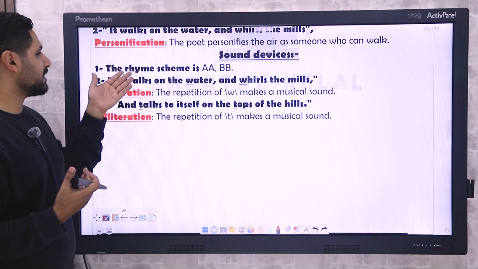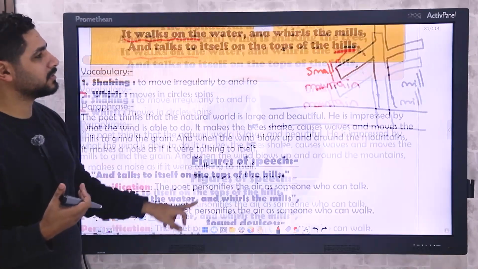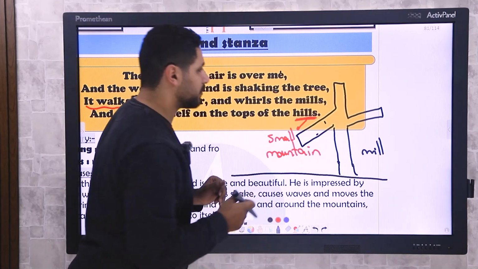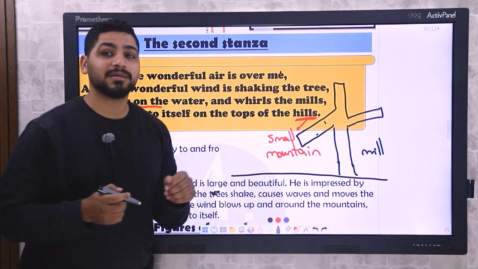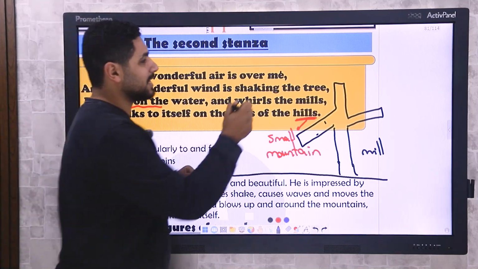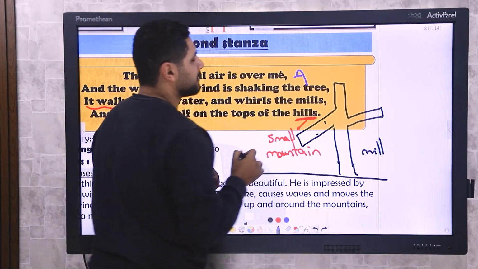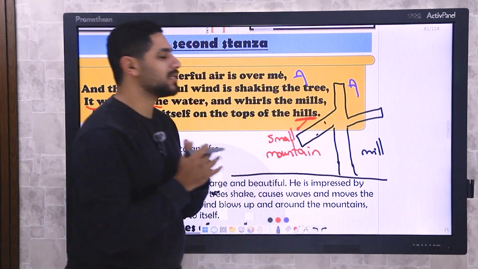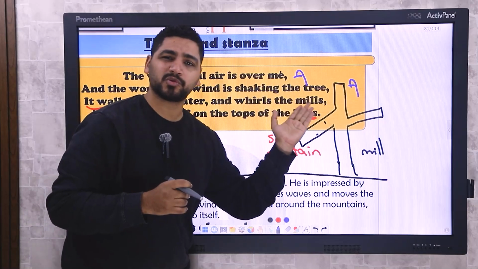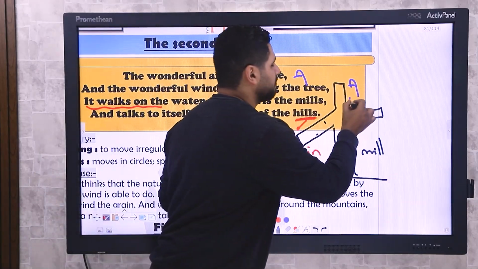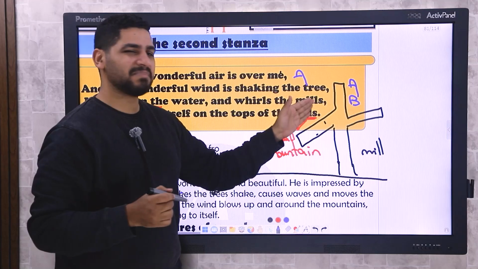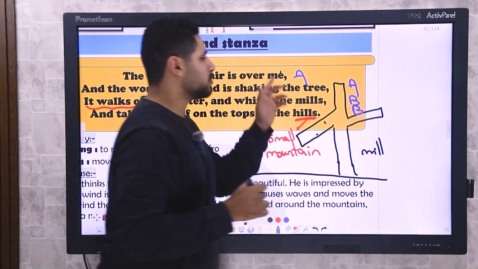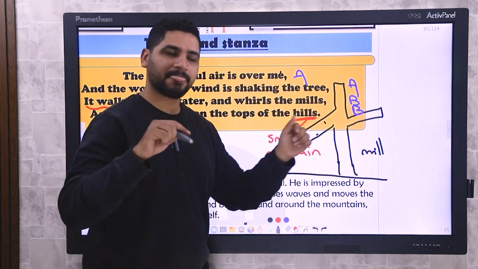We have sound devices and the rhyme scheme. Oh, we didn't say the rhyme scheme. Shall we say the rhyme scheme? We forgot. What about the first word? The first line ends with me, and that's A. Tree. Me, tree, and that's A as well. Mills. Does it rhyme with tree? No. So it's going to be B. Hills, mills, hills, mills. They have the same rhyme, and this is going to be B. So the rhyme scheme is AA, BB again.